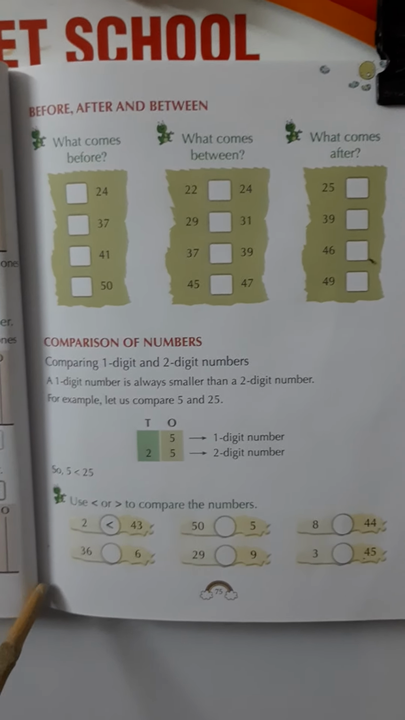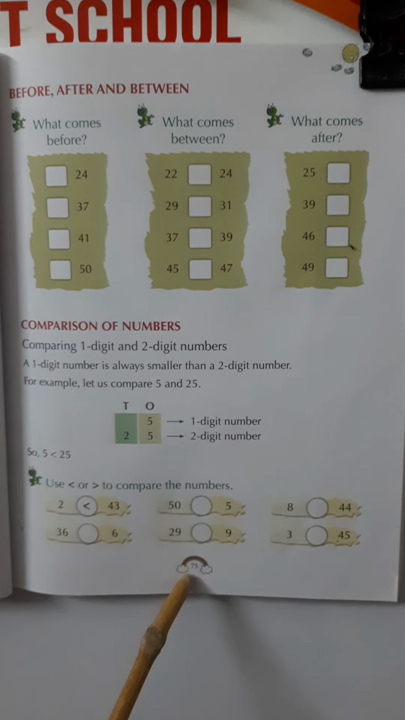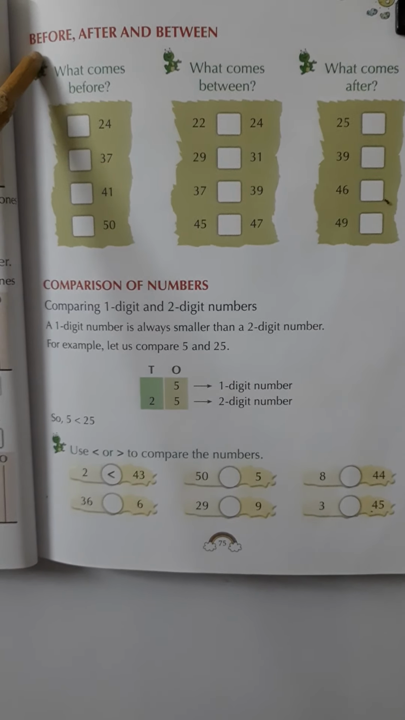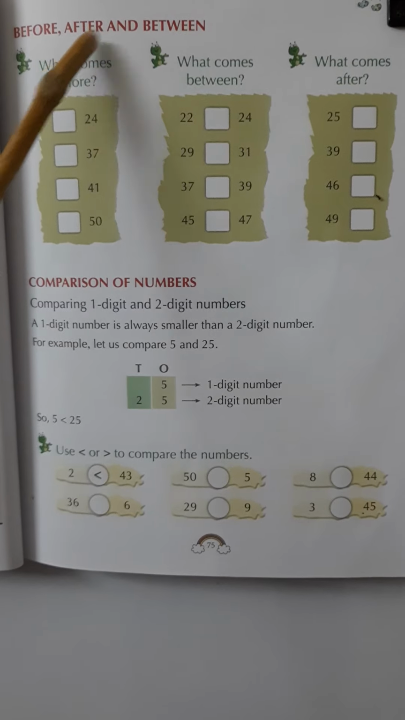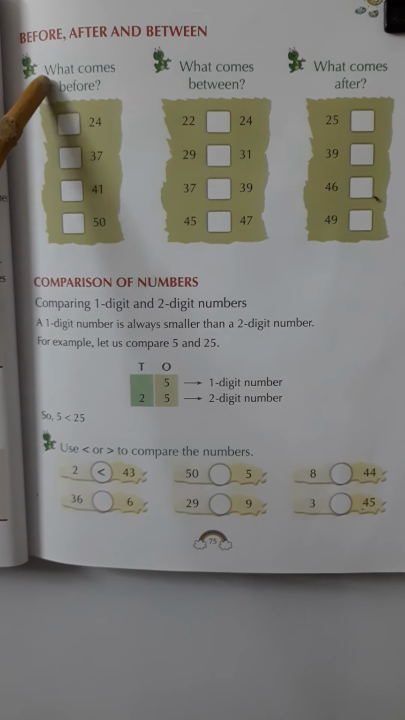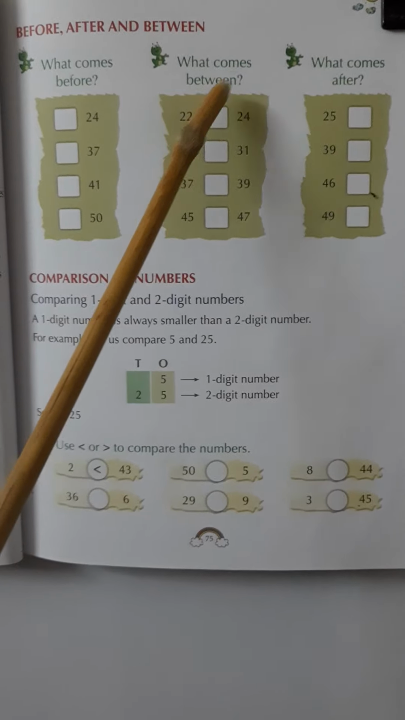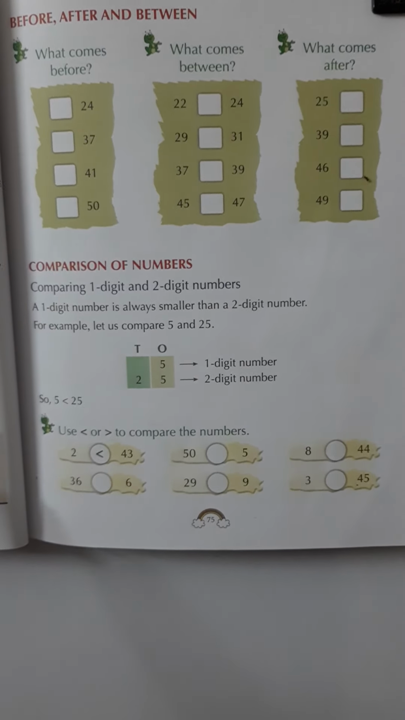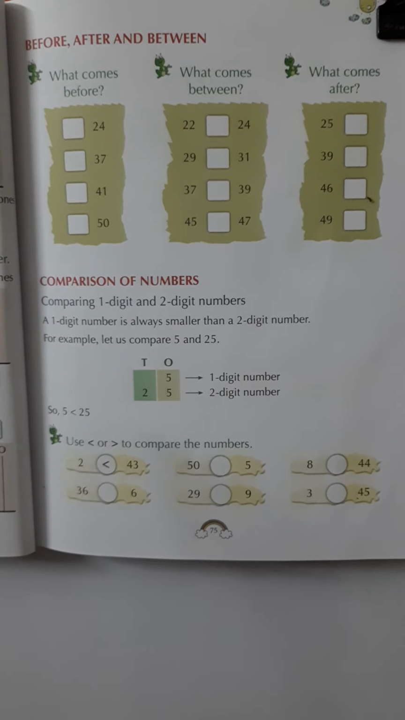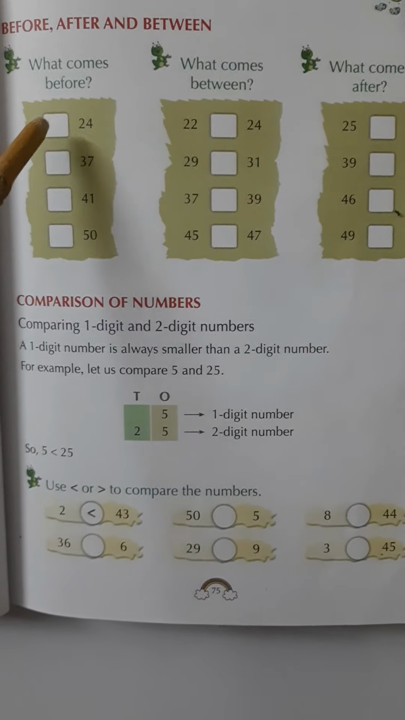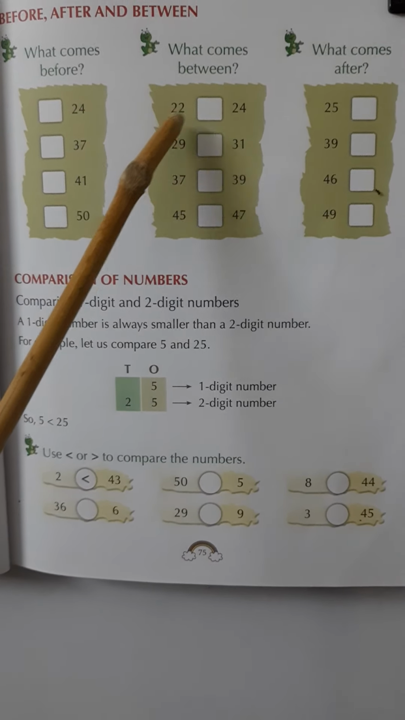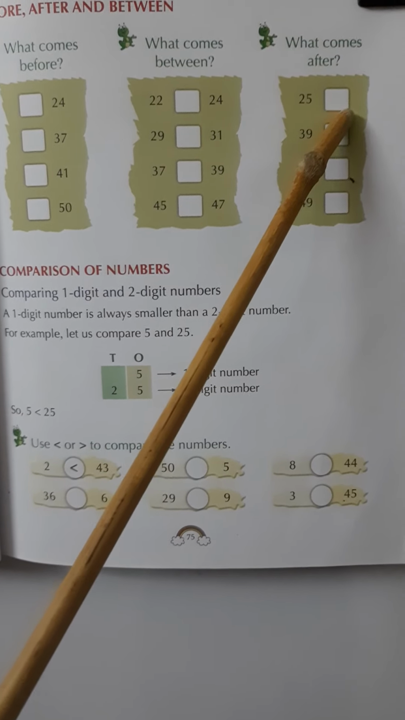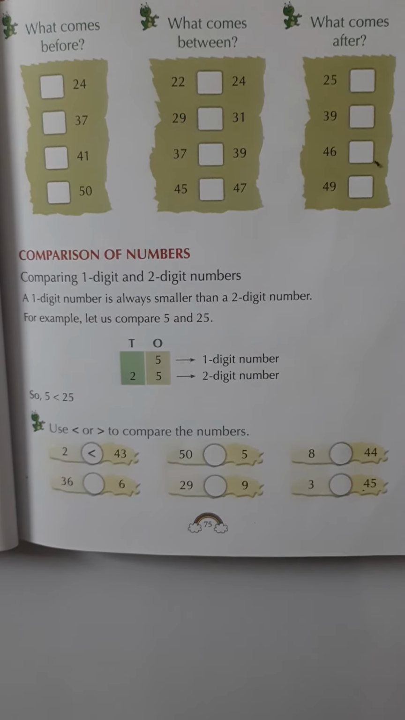So my dear students, please open your book, page number 75 for your reference. Here the instruction given is that we have to do before, after and between. We have to write what comes before, what comes between and what comes after. So we have to write the numbers which come before this number, in between these numbers, and after the number. So let's do some board work.